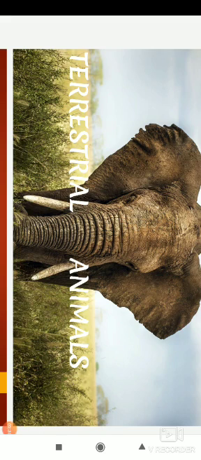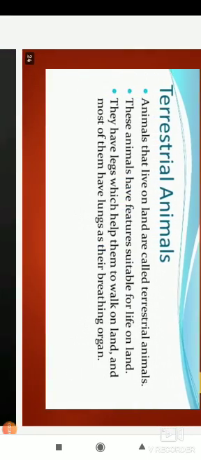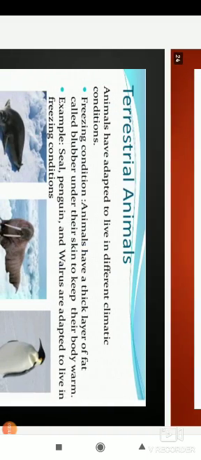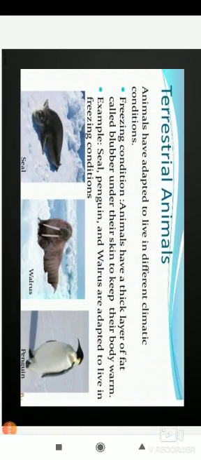Yak lives in the mountains, but yak cannot live where camel lives. So based on the place and the climatic conditions, they are living. The breathing organ, as I said, is the lungs for most of the animals.